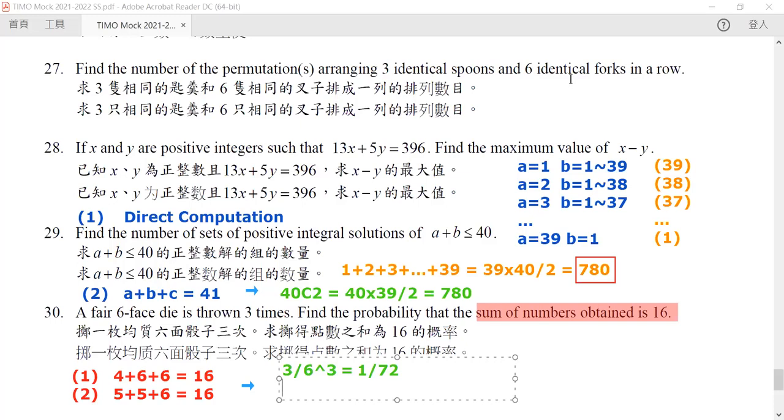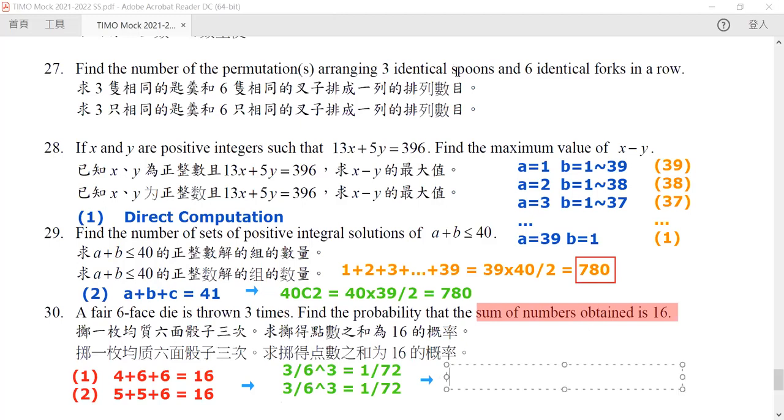Either 556 or 565 or 655. Again, there are only 3 different cases, so again 1 over 72. So in combination, this will result in a probability equal to 1 over the sum of it, which is 1 over 36.